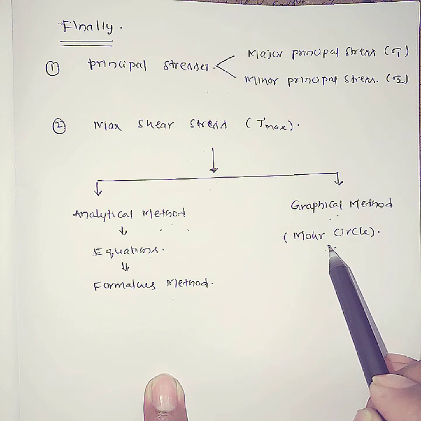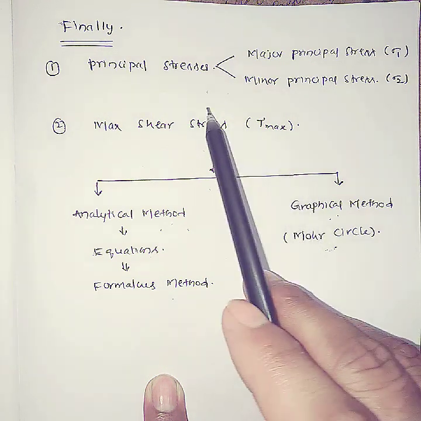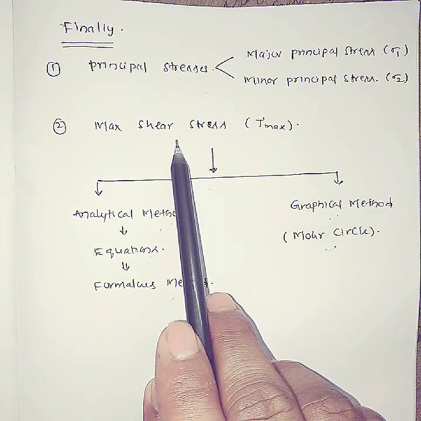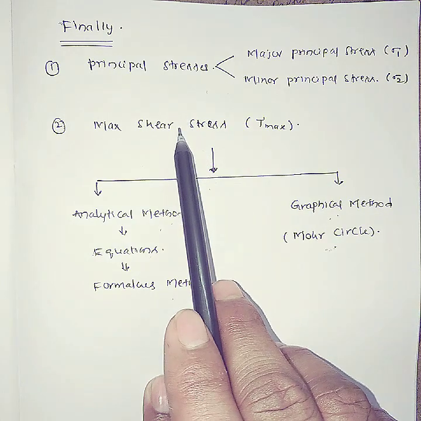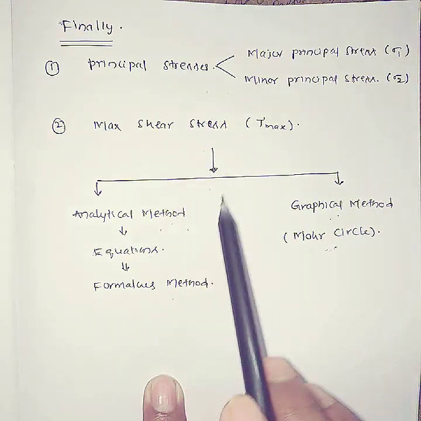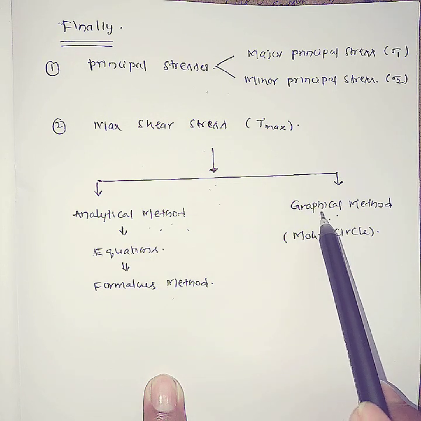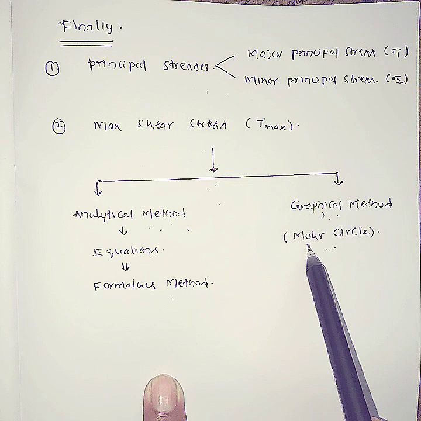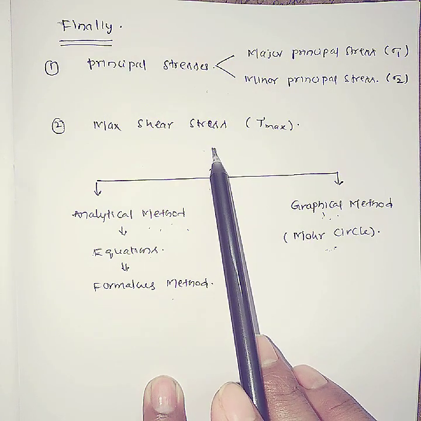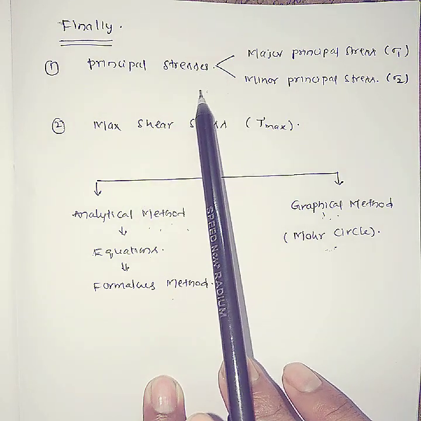For the time being, the reason for the Mohr circle is that you have to calculate the principal stresses and maximum shear stresses. To find them there are two methods: one is the analytical method, another is the graphical method. In the Mohr circle you study the principal stresses and maximum shear stresses. This is the importance of complex stresses.